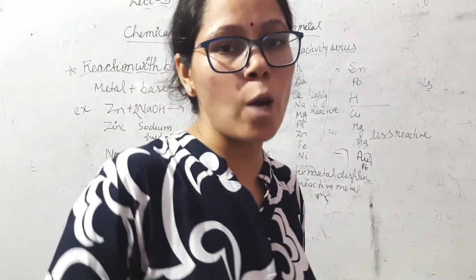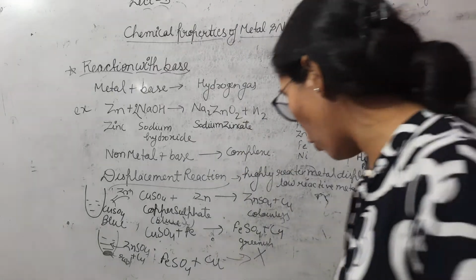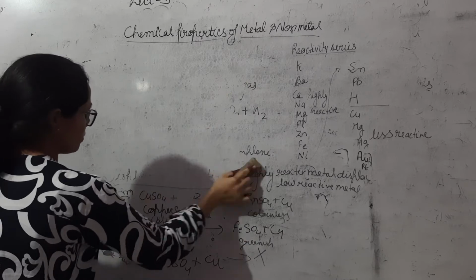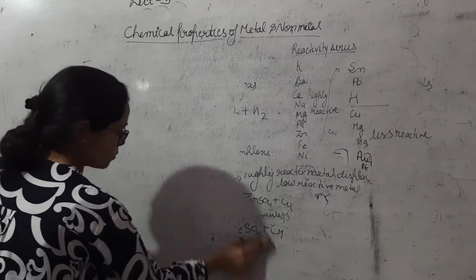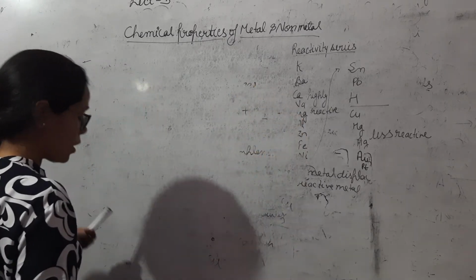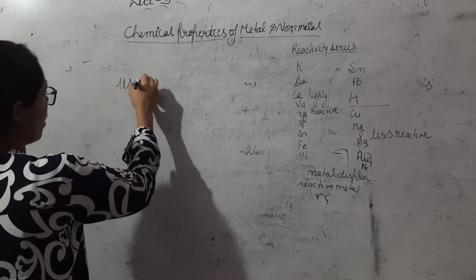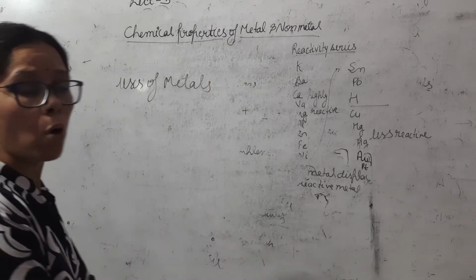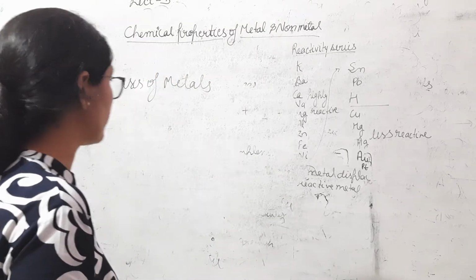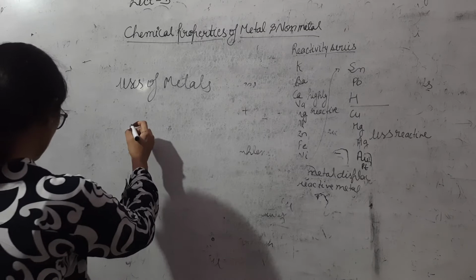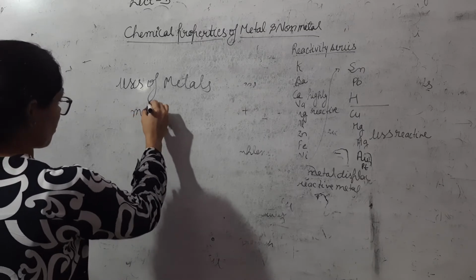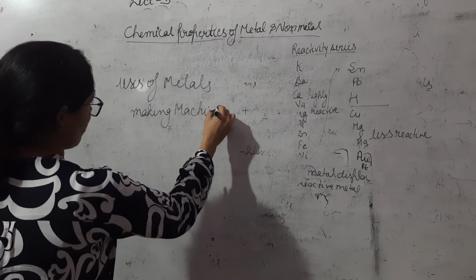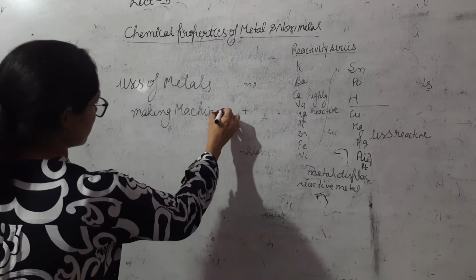Now our last topic is uses of metals and non-metals. First we talk about uses of metals. There are various uses of metals. Metals are useful in many places. For example, the first use is in making machinery. Different types of machines are made by metals.